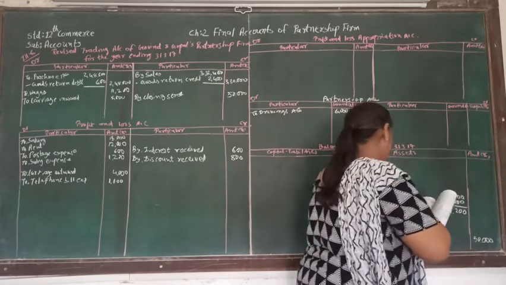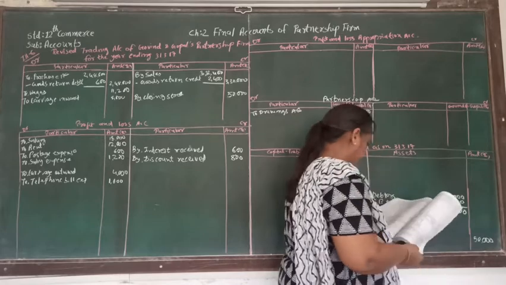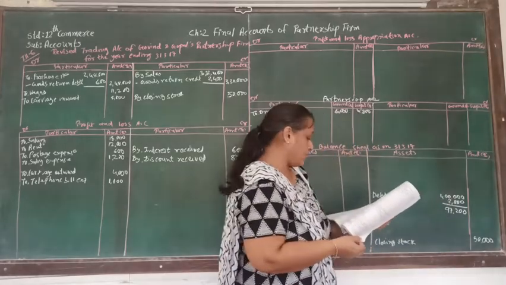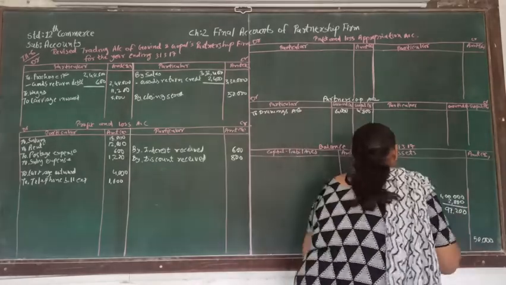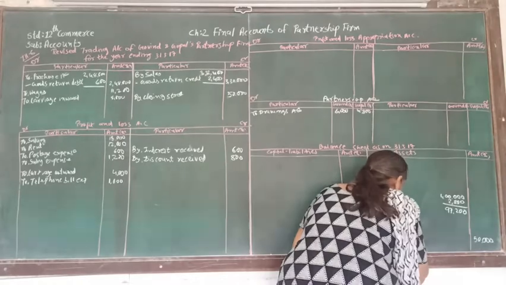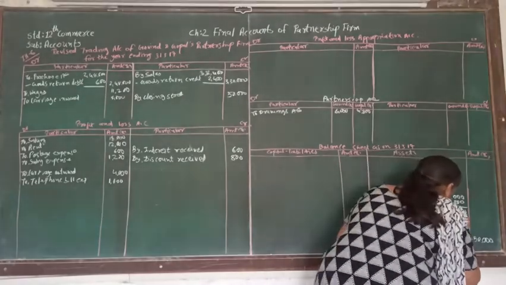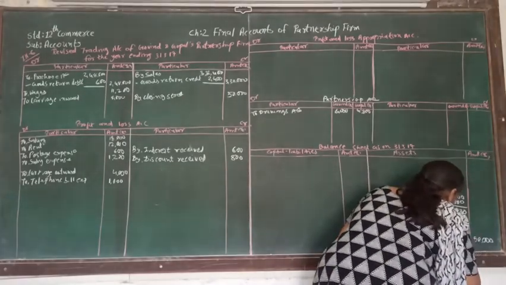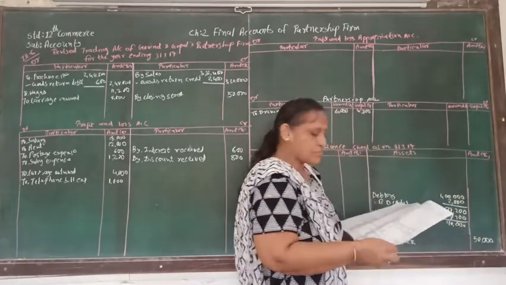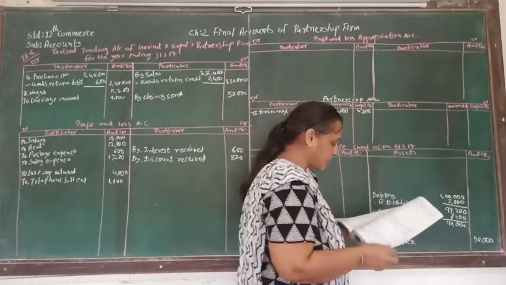So here, if from 1 lakh we deduct 2,800, balancing amount will be 97,200. And here again, adjustment number 3 is telling us to maintain bad debt reserve 7,200. So balancing amount will be 90,000. From 90,000, adjustment number 4, 2% discount reserve on debtors.